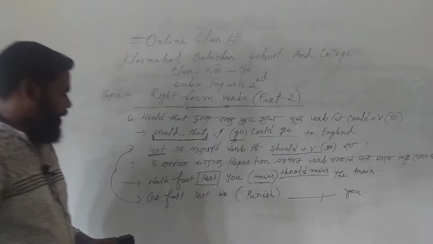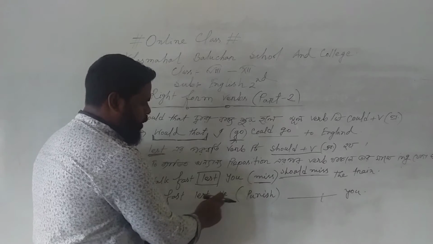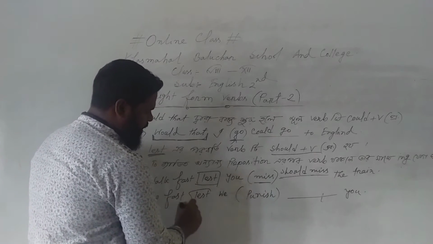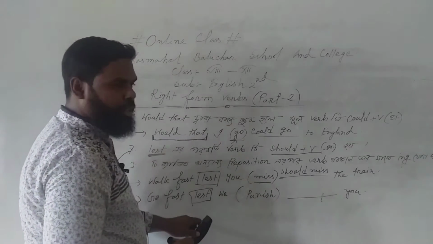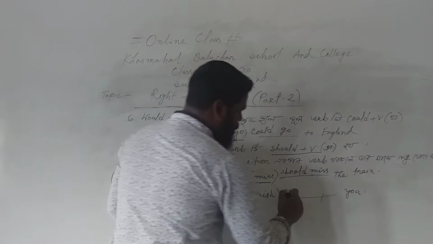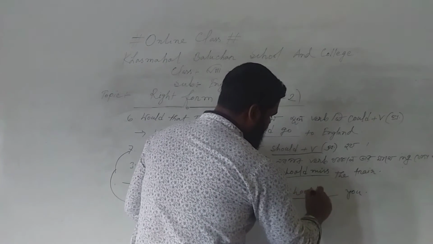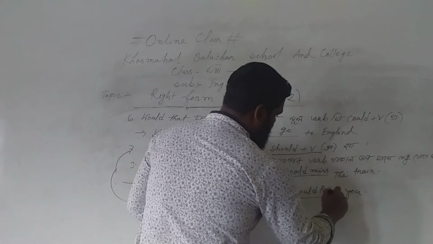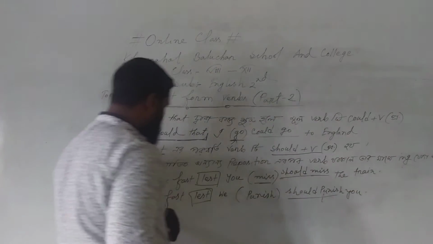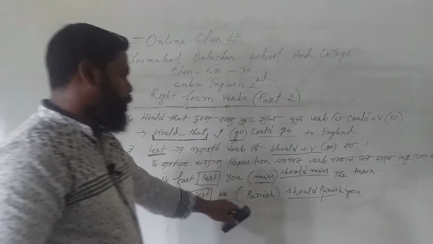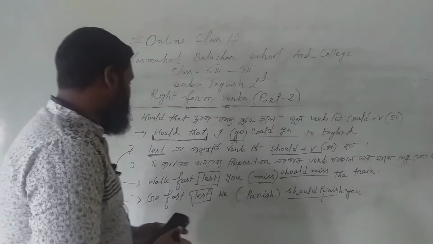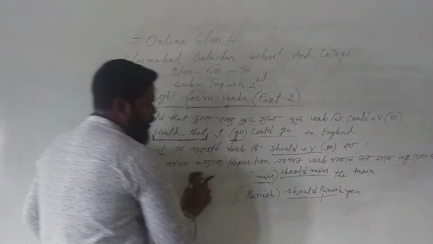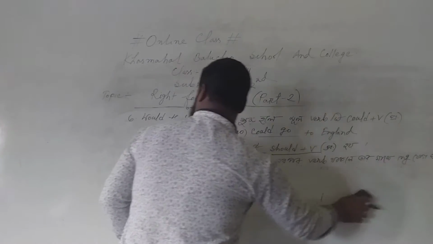Dear students, look carefully. Go fast lest we punish you. Here is the main thing, lest. So according to the rule, we should write should punish. Should punish. So go fast lest we should punish you. Dear students, hope you have understood rule number 7.